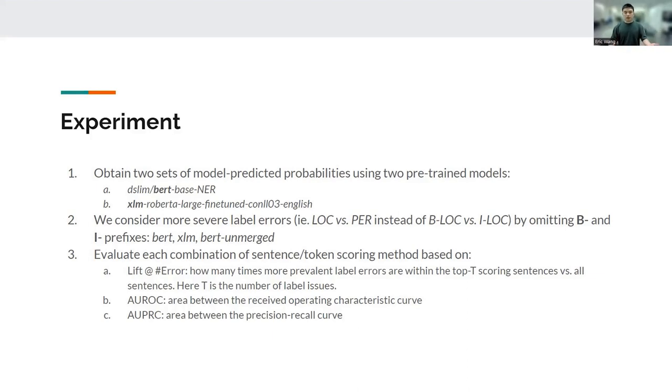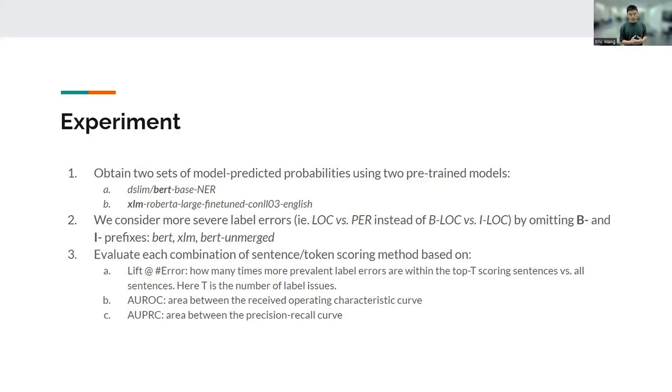And then we evaluate each combination of sentence and token scoring method based on 3 criteria. The first one is lift at the number of errors. So this calculates how many times more prevalent label errors are within the top T scoring sentences versus the entire dataset. Here, T is the number of label issues.